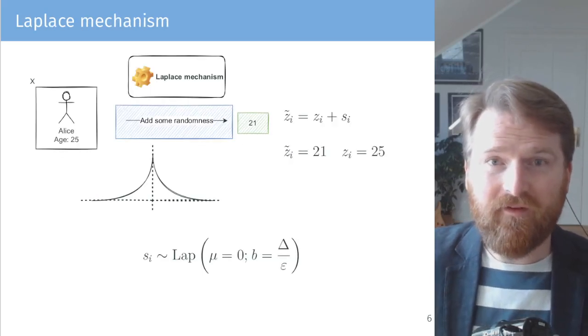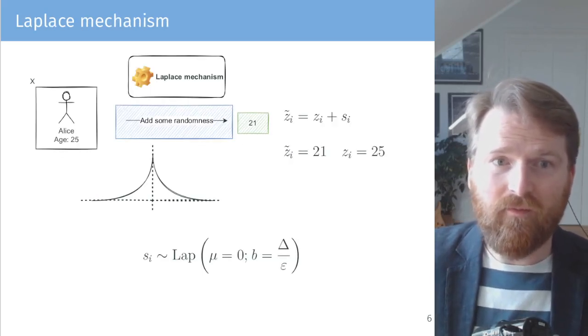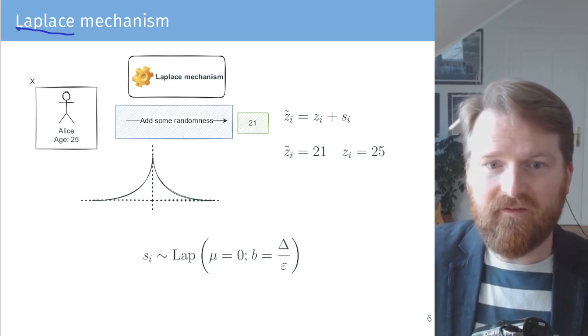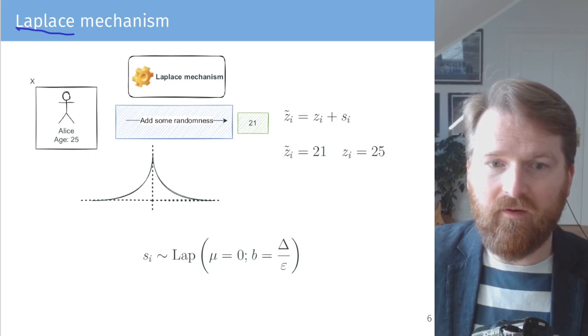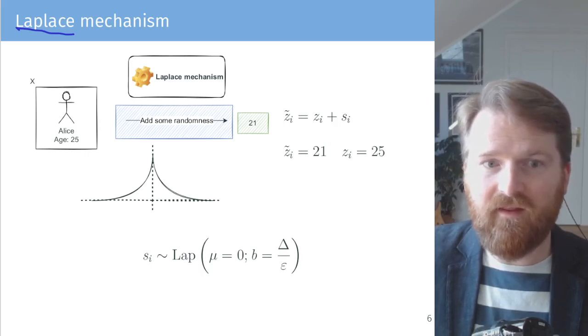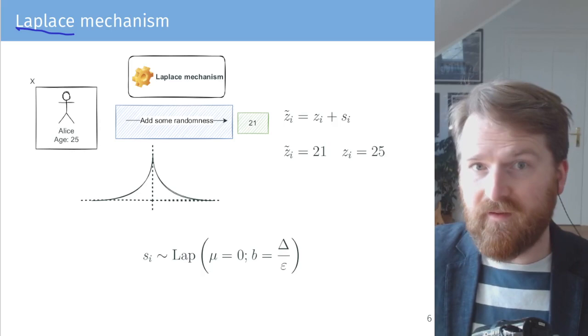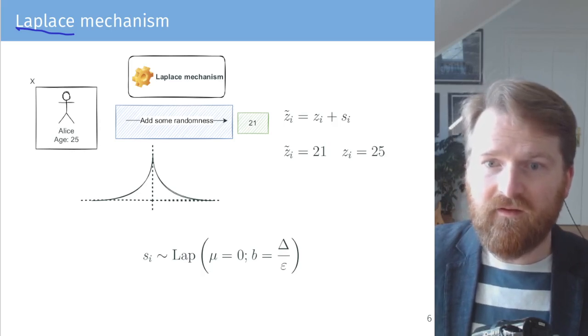There are many ways of guaranteeing differential privacy. One of them is the Laplace mechanism, which basically adds a random value from the Laplace distribution. In this example, we have Elise with one attribute, which is the age, say 25, and we add some randomness and the output will be something different. The output will be the true value plus some randomness.